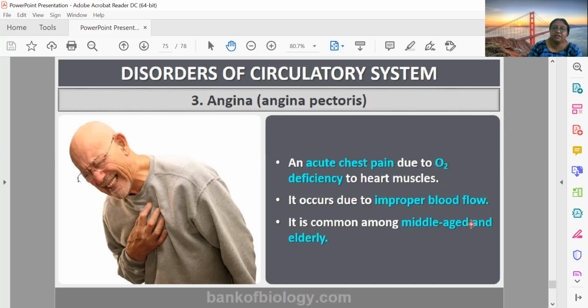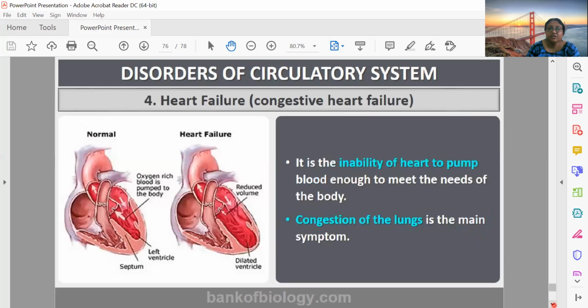Improper blood flow may, if a middle-aged or elderly person is there, cause acute chest pain which can lead to heart failure, where the heart is unable to pump blood to the body. In that case, the lungs will first get affected, because the lungs are ready to send the blood to the body, but it's not receiving the blood to purify.